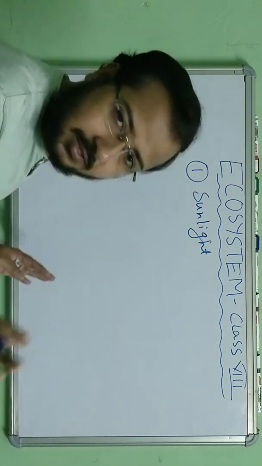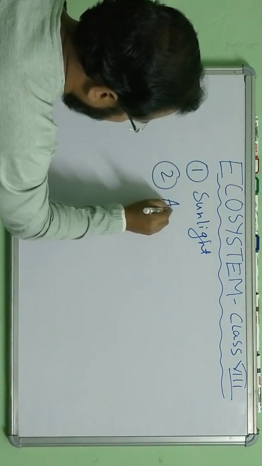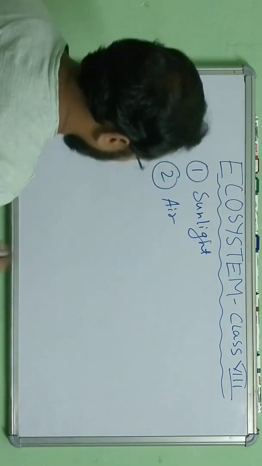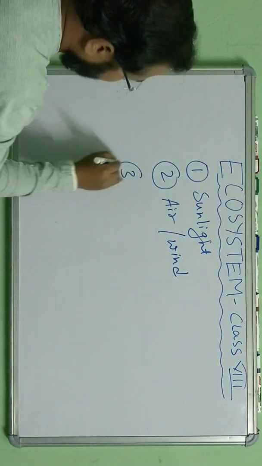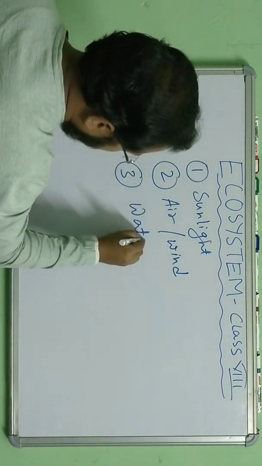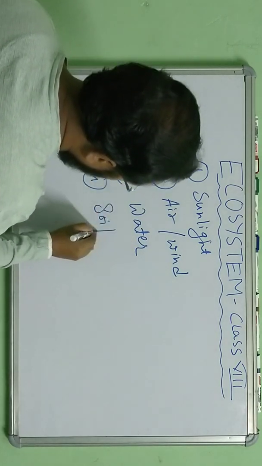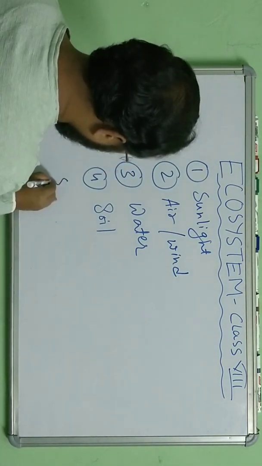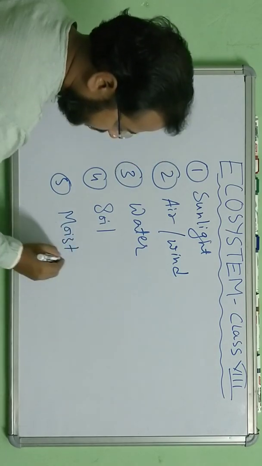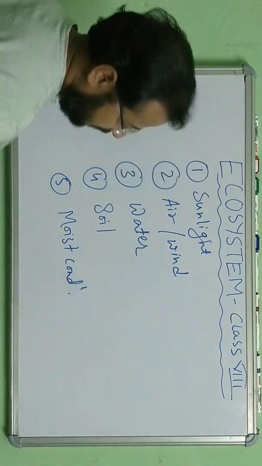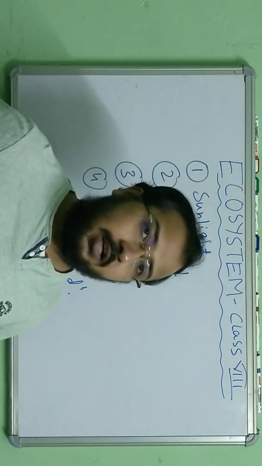Number two, air, or wind. Number three, water. Number four, soil. Number five, moist condition. These are some of the non-living factors present in the ecosystem.